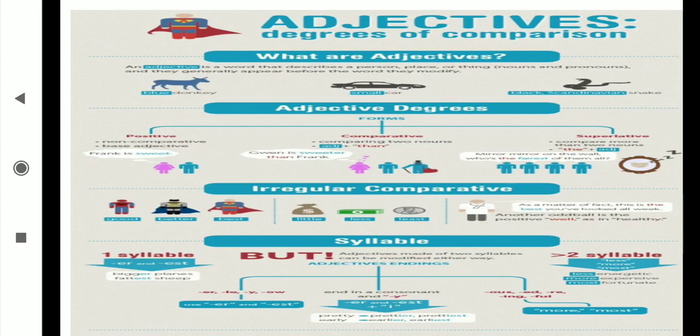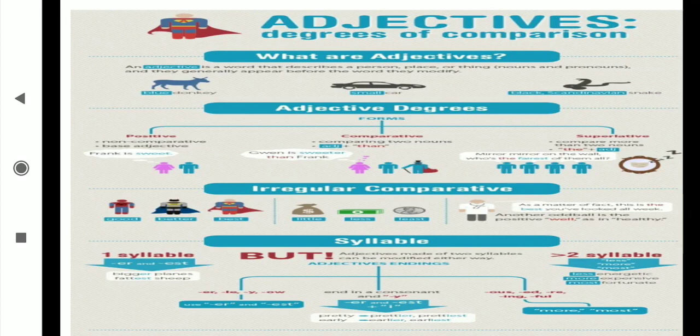Now superlative degree. What is superlative degree? When we do comparison between many things, with two people and more than two people. Positive is also used for two, but for the same quality. Comparative is also used for two people, but it is about less and more, and the superlative is used for more than two people.